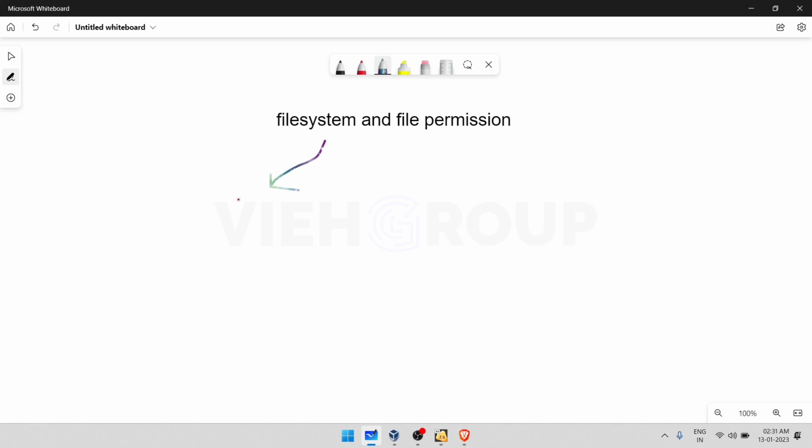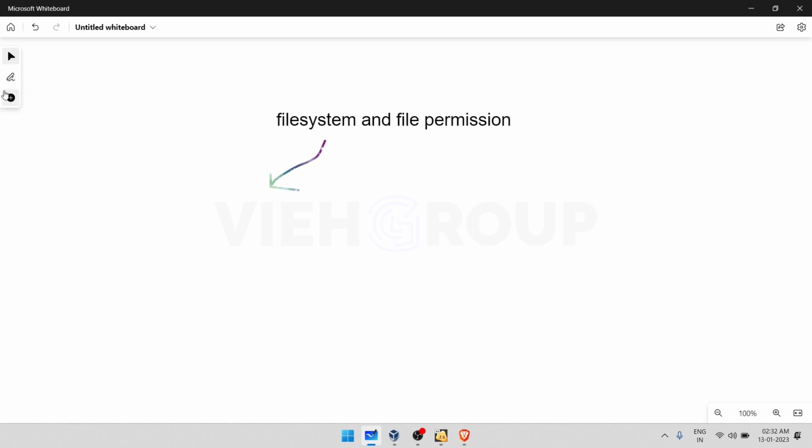Whenever you talk about the Linux file system, and I'm talking about Linux, not Windows, it is basically in the format of a tree-like structure, which comprises a lot of directories. These directories are just files containing the list of other files. Linux makes no difference between files and directories, and all the files in the Linux file system are known as directories. And these files are categorized into three parts.